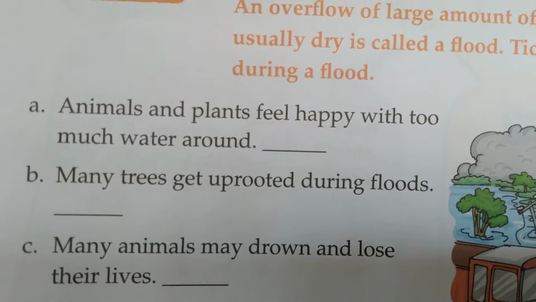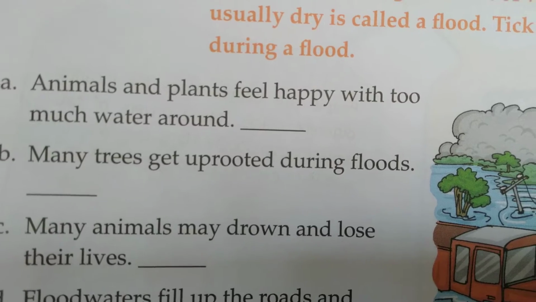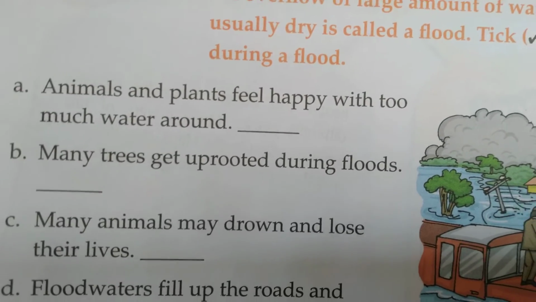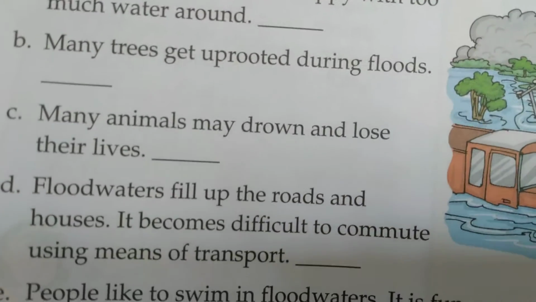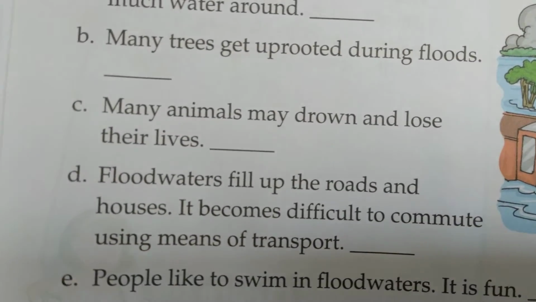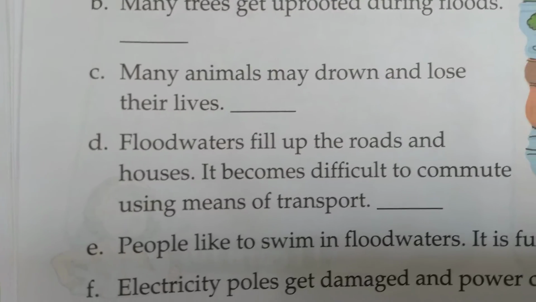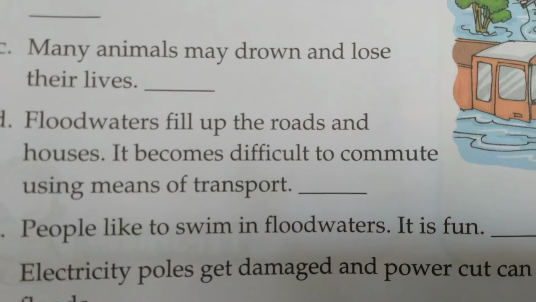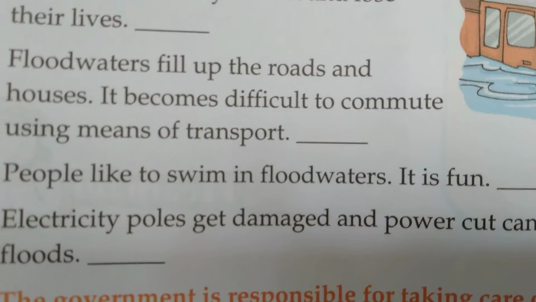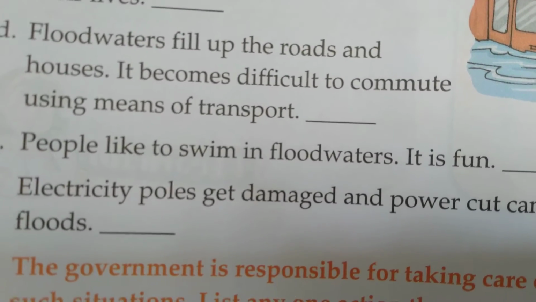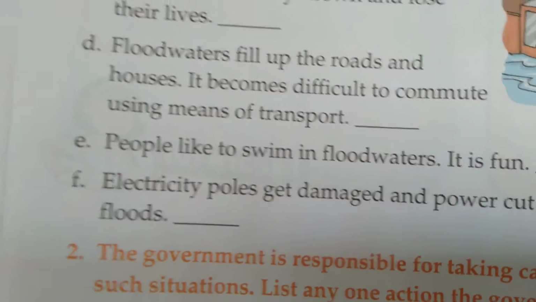See, in this one sum is there. Animals and plants feel happy with too much water around. Many trees get uprooted during floods. Many animals may lose their lives. Flood waters fill up the roads and houses. It becomes difficult to communicate using means of transport.